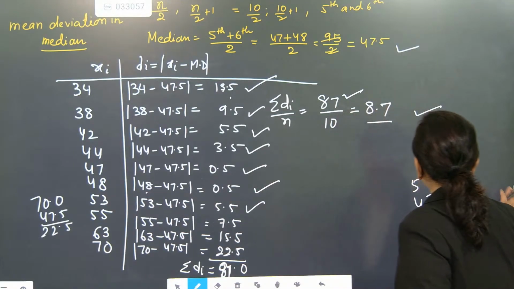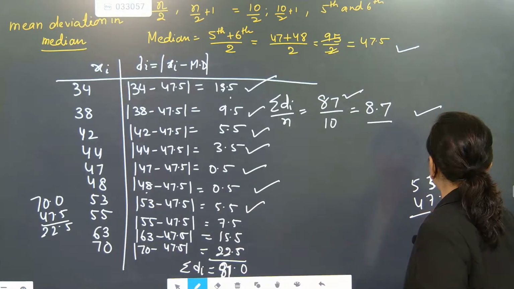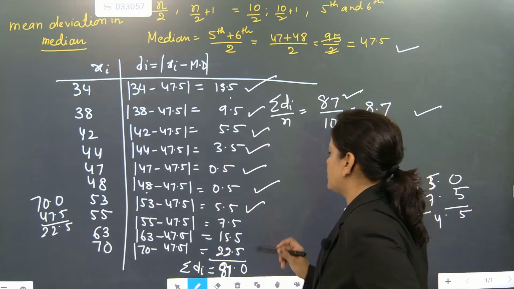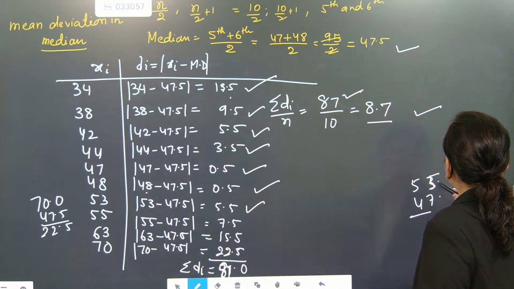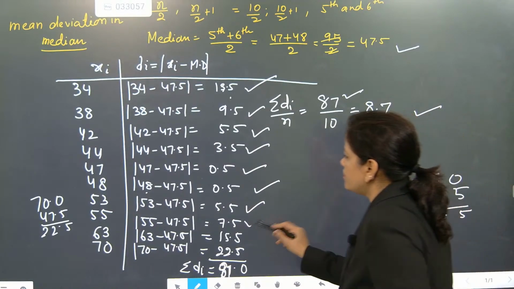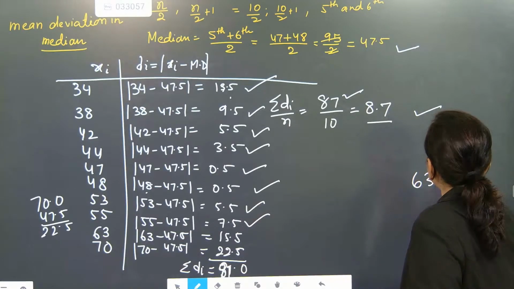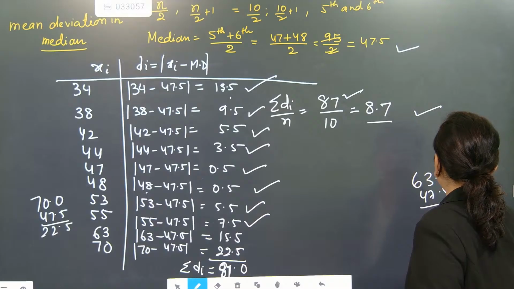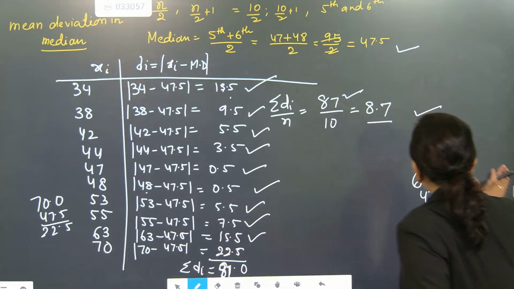5.5 is also correct. Now 5 I am going to put means 4, 14. Okay, 5.5. This is 14. 14 minus 7 is 7. 7.5 is also correct. 63, 47.5, 5, 15.5, correct.